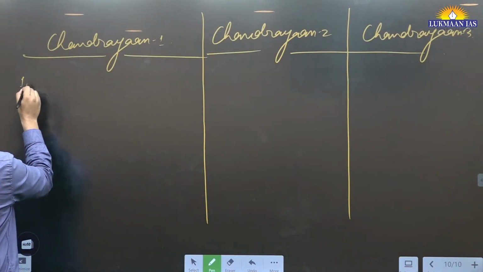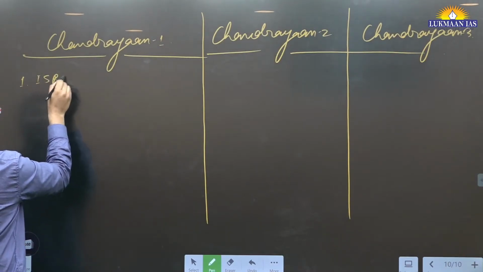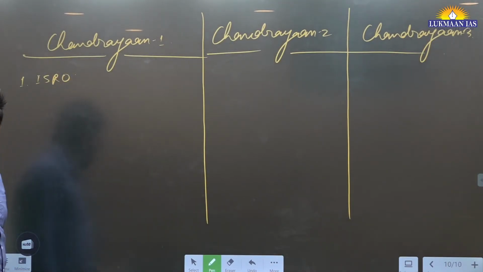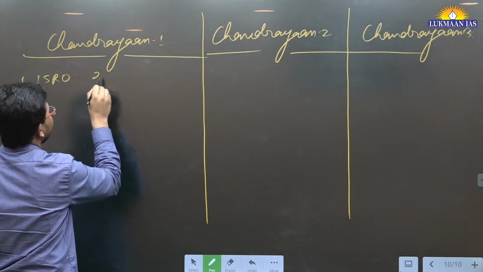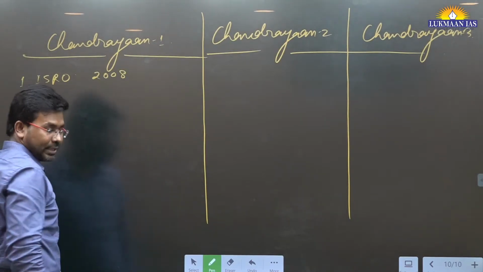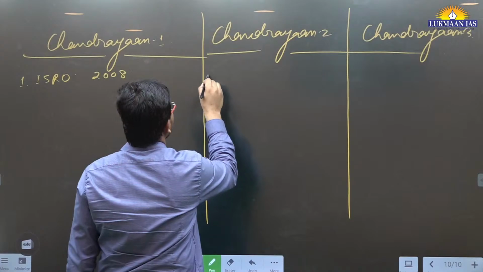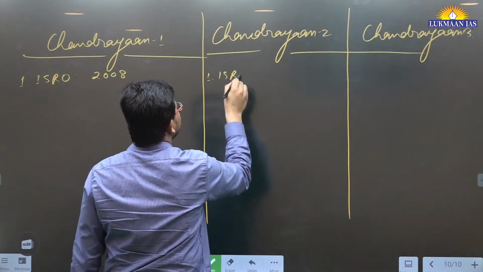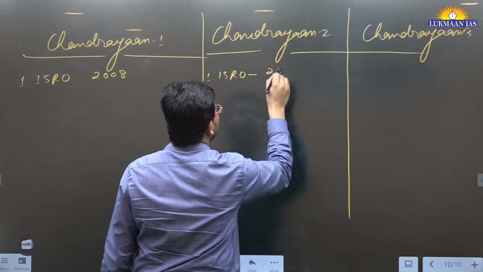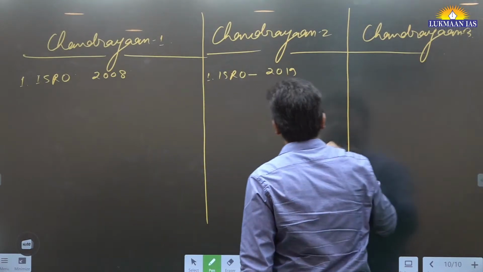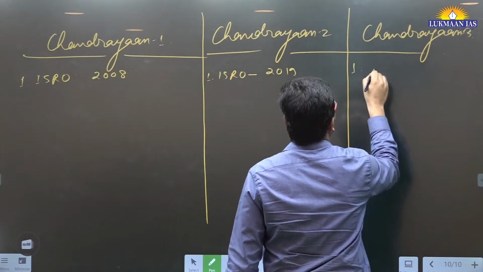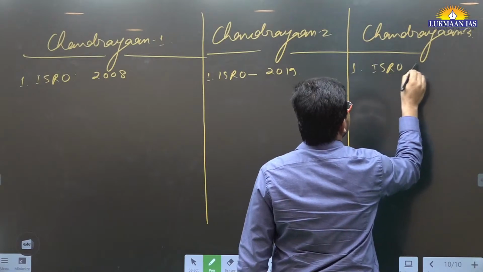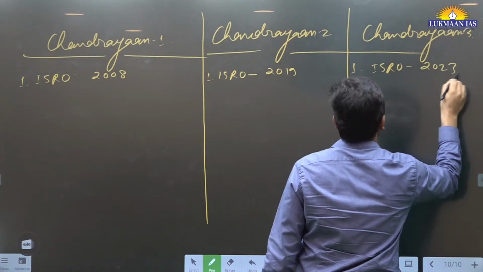All these Chandrayaan missions have been sent by the Indian Space Research Organization. ISRO sent the Chandrayaan 1 mission in 2008. Chandrayaan 2 mission was sent by ISRO in 2019. Chandrayaan 3 mission was sent by ISRO in 2023.